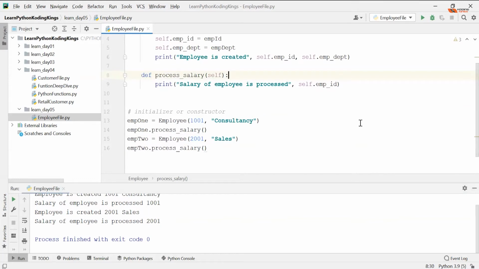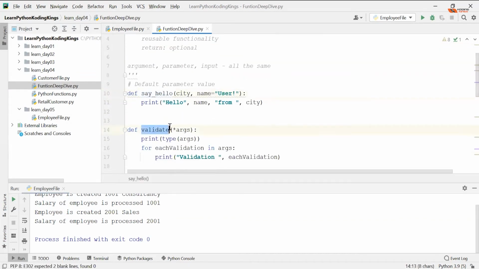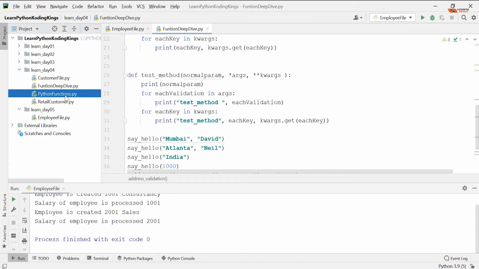No, I'm going to surprise you with something. I'm going to check the type of the method here, and the type of the method which we are using for normal functions. In functions deep dive, we have created a lot of functions like say hello, validate, address validations. Or we have these Python functions, right?